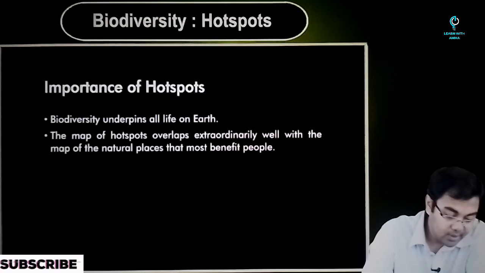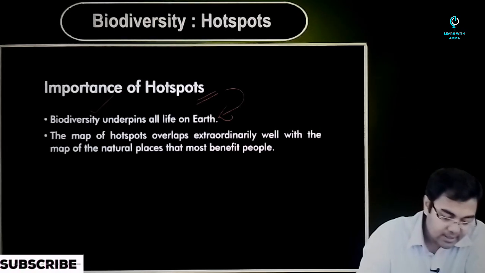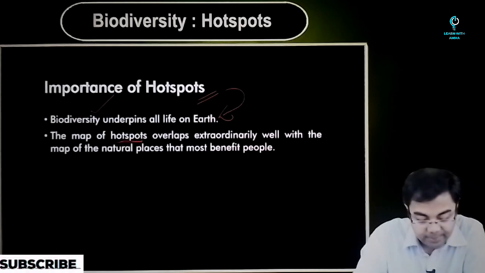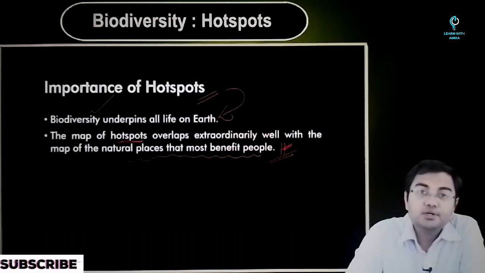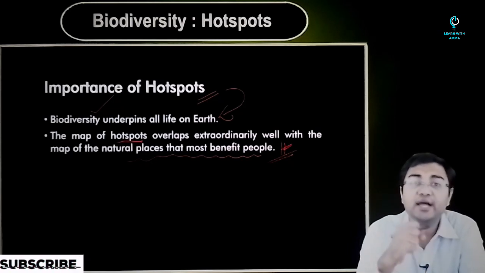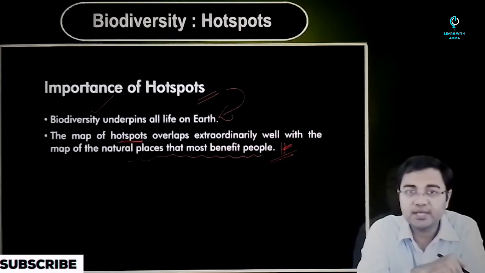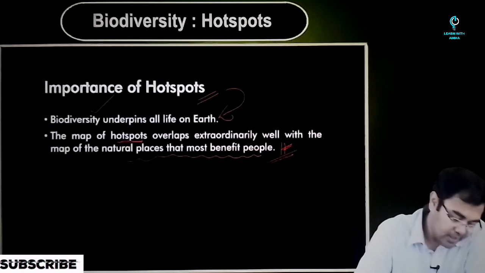So when we talk about the importance of hotspots, first of all, it maintains the biodiversity, a huge number of species present here. And what we have observed is that the map of hotspots overlaps extraordinarily well with the map of natural places that most benefit people. So that's why I was talking about the natives that live in these areas, the people who are highly dependent on what they get from these hotspots of biodiversity. So that becomes another reason why we must take care of the biodiversity.